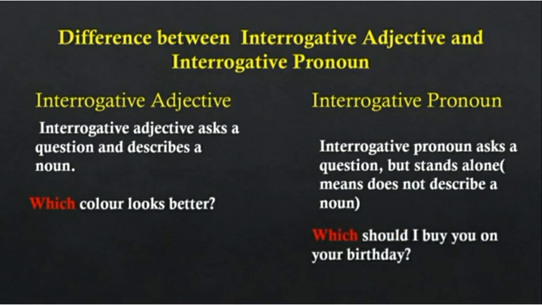Let's learn with the help of examples. Which color looks better? Here color is the noun. It is a common noun. And it is asking about the noun, which word. So this is an interrogative adjective. Whereas here, which should I buy you on your birthday? So here there is no noun. So it is an interrogative pronoun.